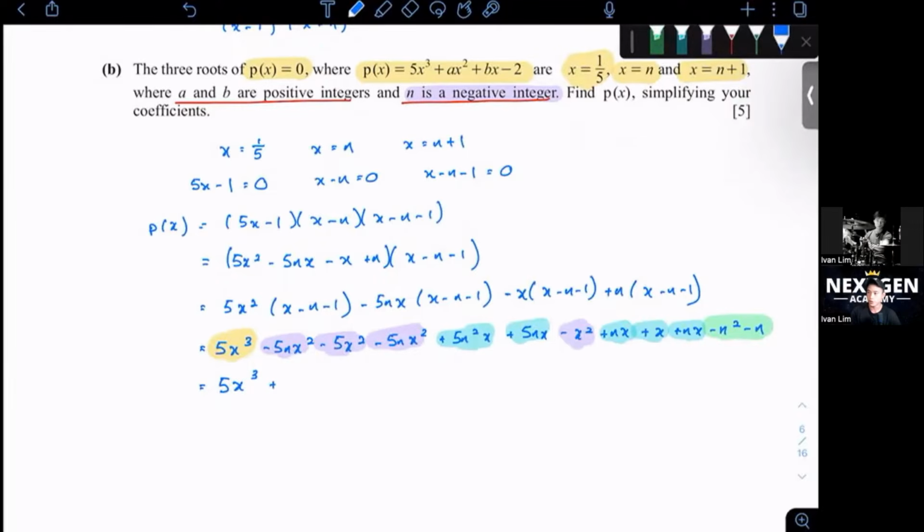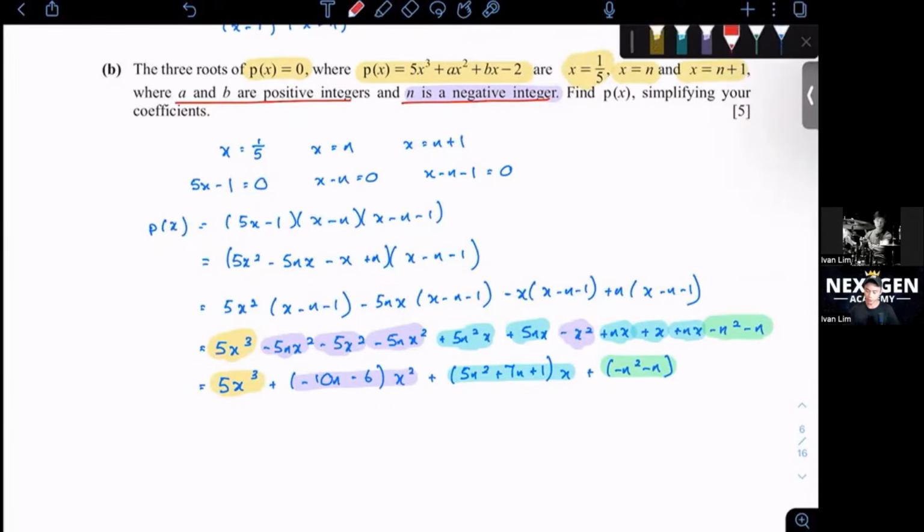So you should get 5x cubed plus negative 10n minus 6x squared. This is how you factorize it, plus 5n squared plus 7n plus 1 x plus negative n squared minus n. So this is a pretty long one. Be extra careful when you do this question. I don't want you to make a mistake because of one small symbol and lose the marks. We want to avoid these kinds of silly mistakes.